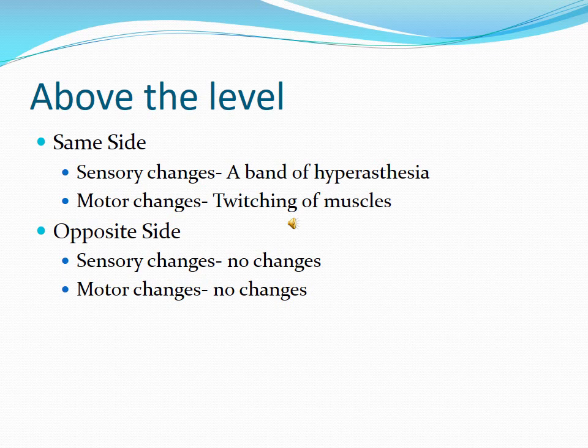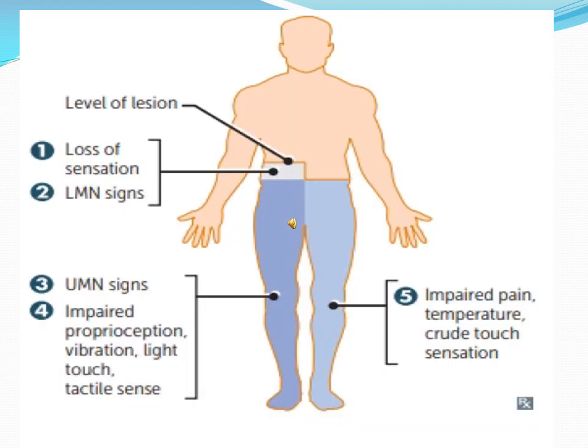So these cut nerve endings secrete some substance which is irritating to the spinal segments just above them, causing a band of hyperesthesia and twitching of the muscles just above the level of lesion. And on the opposite side, there are no sensory and no motor changes.